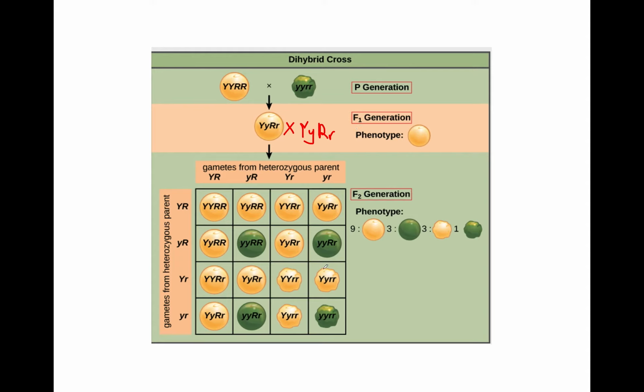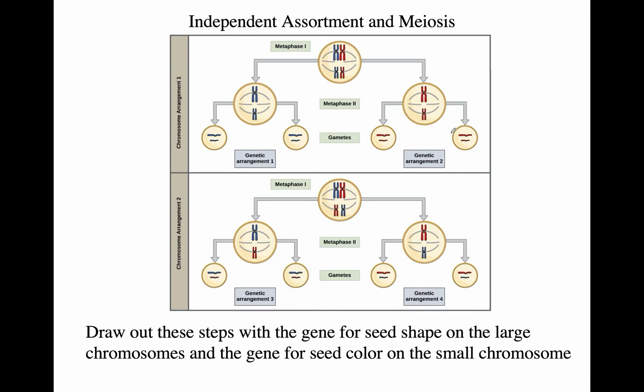And you put it on a Punnett square and you score the phenotypes, and you will see that you get a 9 to 3 to 3 to 1 ratio. For a dihybrid cross, this is a dihybrid cross. In a classical Mendelian dihybrid cross, the ratio you would expect in the F2 is always 9 to 3 to 3 to 1. For F1 it is always 100% of the dominant phenotype.